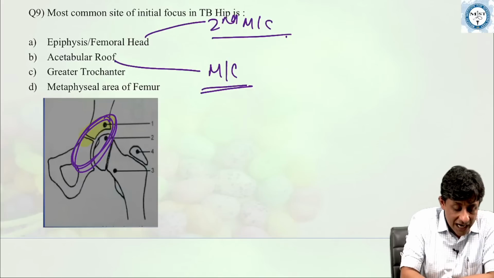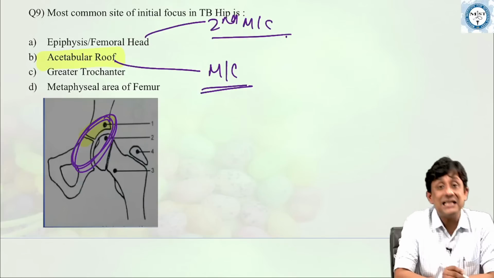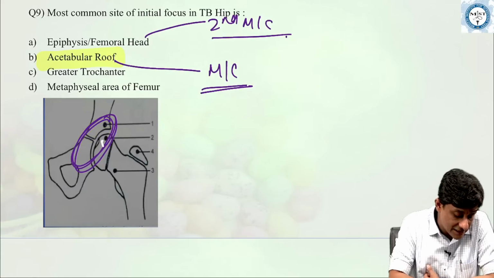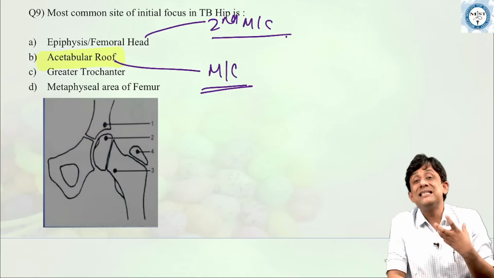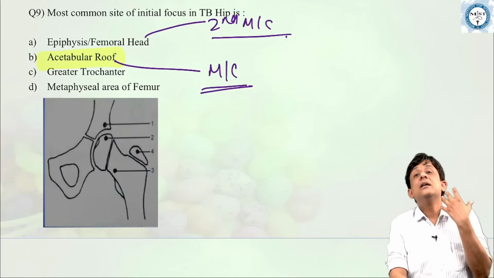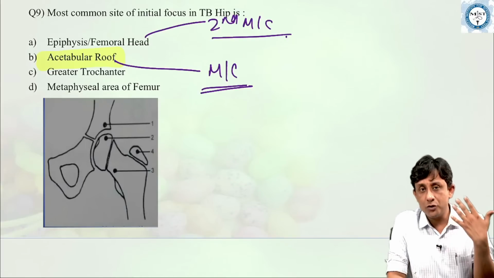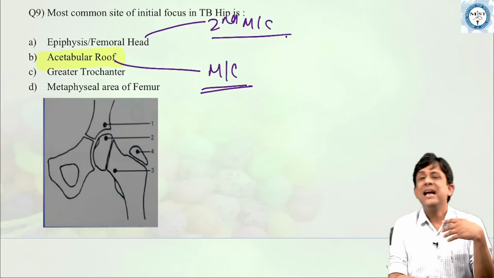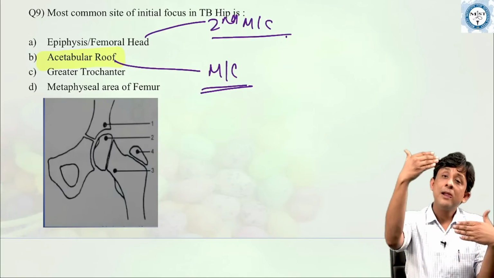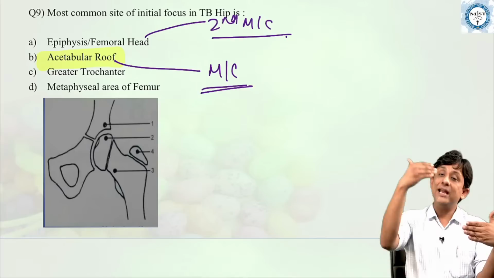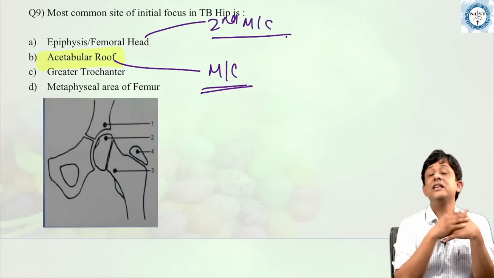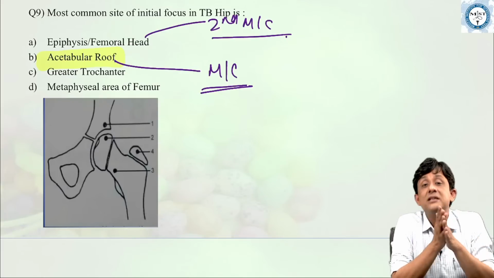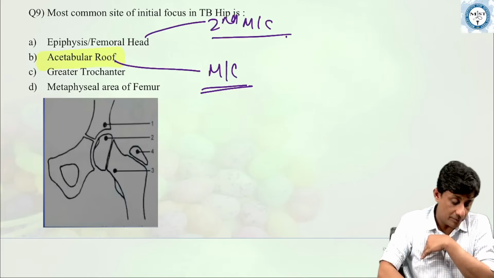So please remember, I put this question because this was asked in the last examination. The roof of the acetabulum is the most common site where tuberculosis of the hip joint starts from. Then it involves the synovium and the femoral head, and then there are various changes: the stages go from synovitis to early arthritis to late arthritis to advanced arthritis. These are the various stages of tuberculosis of the hip joint. Please remember, it starts from the roof of the acetabulum.